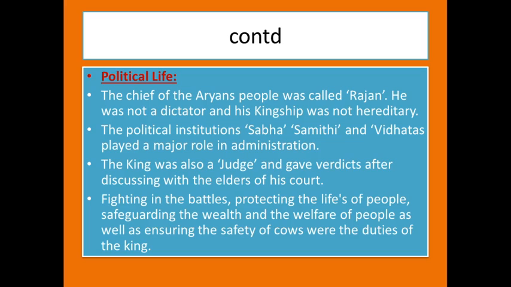The political institutions which played a major role in administration were the Sabha, the Samiti, and the Vidathas. The king was the judge and he gave verdicts after discussion with the elders of the court. The duties of the king were fighting the battles, protecting the lives of people, safeguarding the wealth and the welfare of the people, as well as ensuring the safety of the cows. These were the duties of the king.